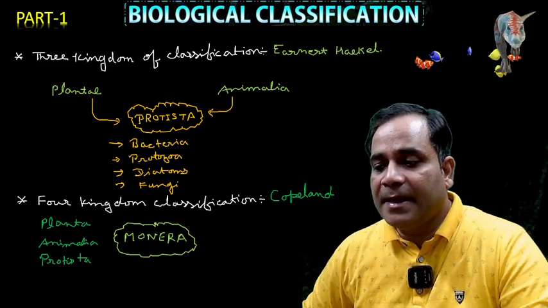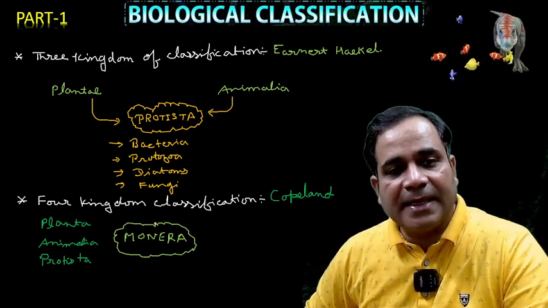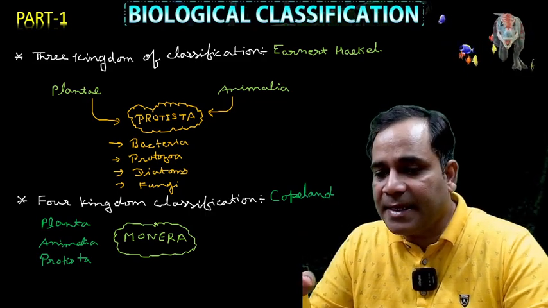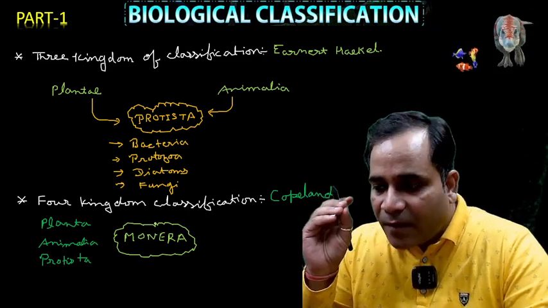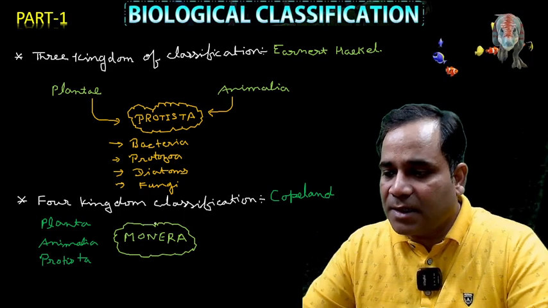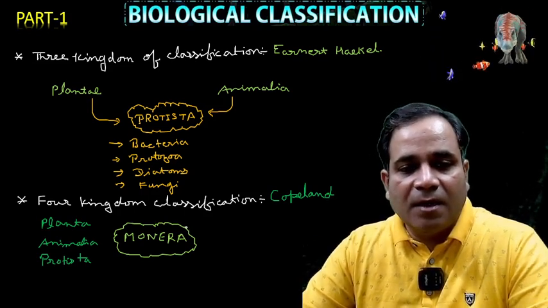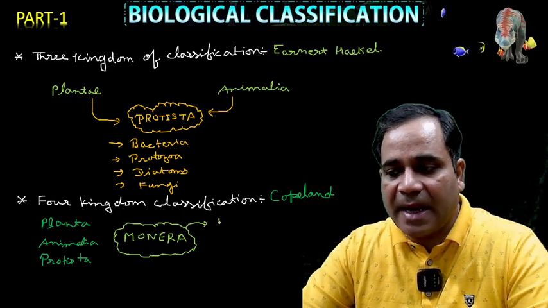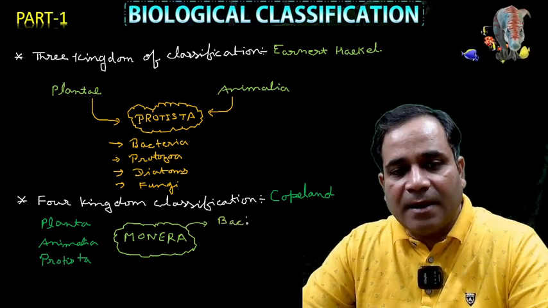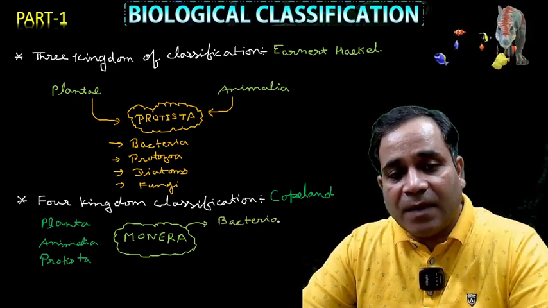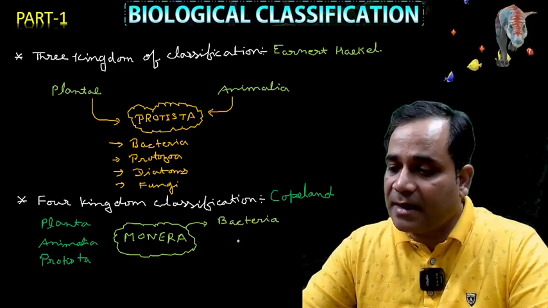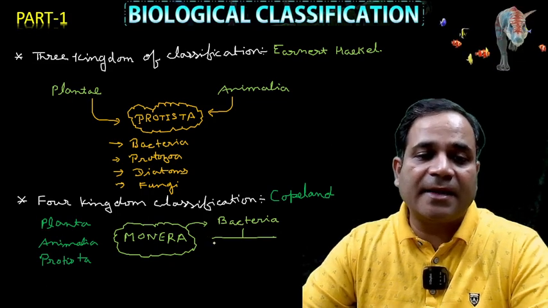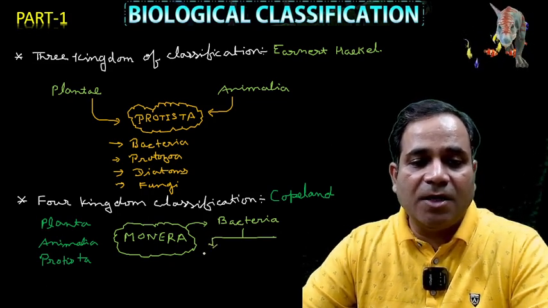Clear? So kingdom Protista is here, kingdom Protozoa is here. But what do we add here? Monera. So in Monera, what do we study? The sole organisms, that is bacteria. And further, my dear, this bacteria is classified into two: archaebacteria and eubacteria.